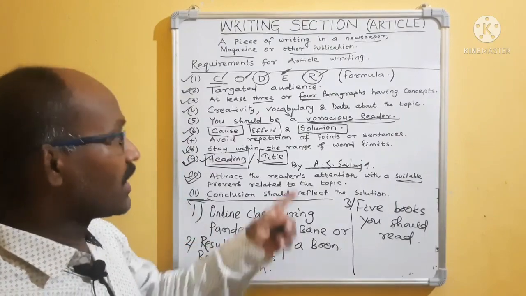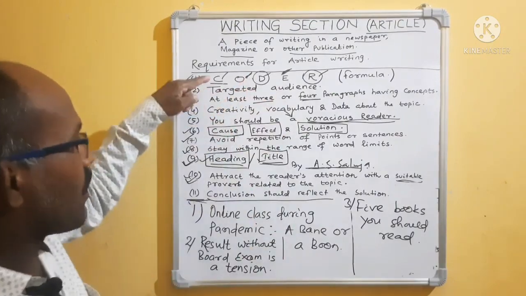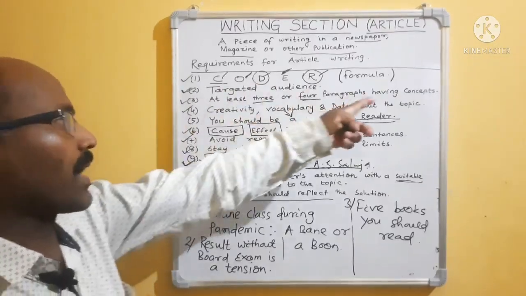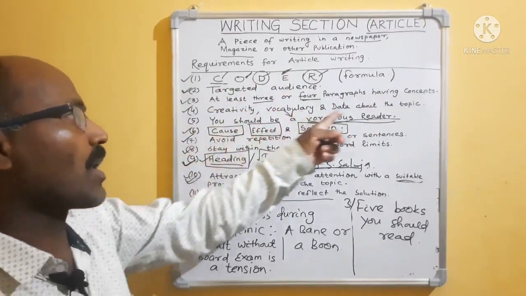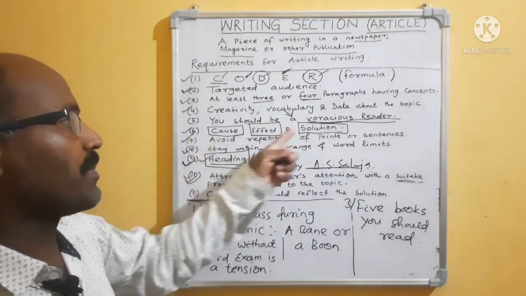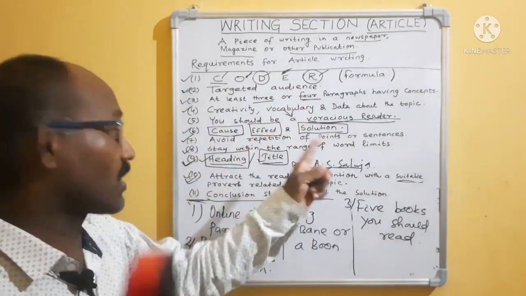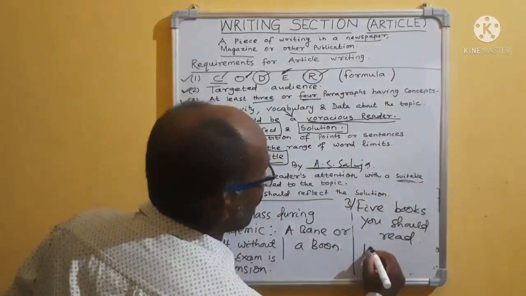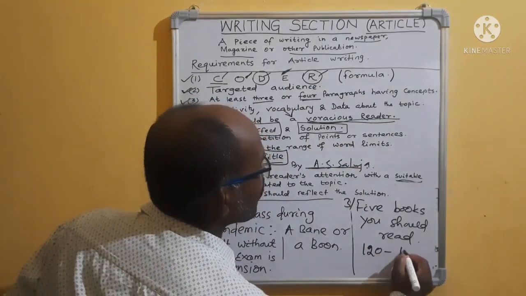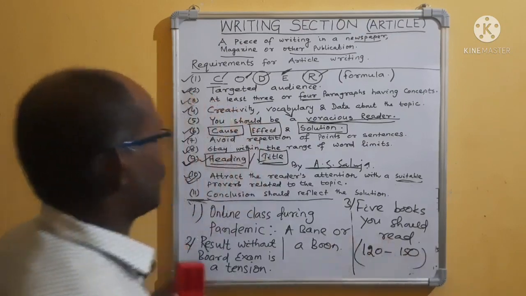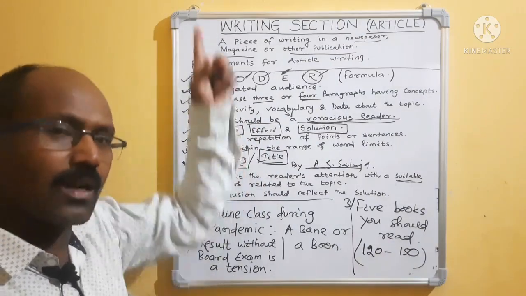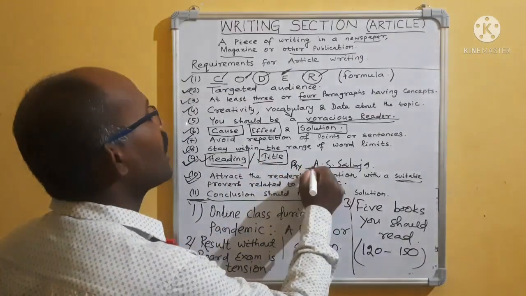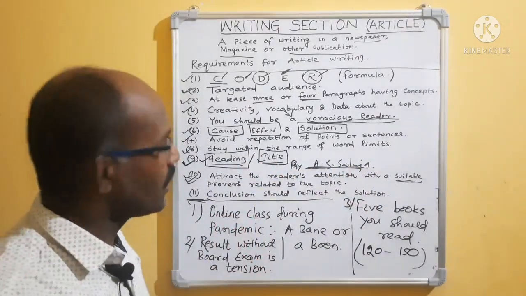You try to write. Follow this Cadre formula and follow these things: to whom you are going to write, target audience and paragraphs, creativity, vocabulary, data should be collected, cause, effect, solution you should give, and try to avoid repetition. The word limit I am giving you is 120 to 150, a short article. Then you should give the heading on the top, the heading or the title. After the title you will write by whom you are writing, that means your name should be there.